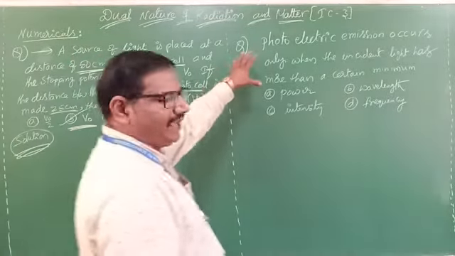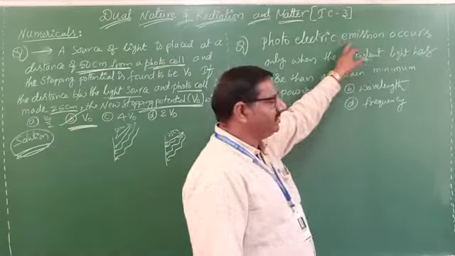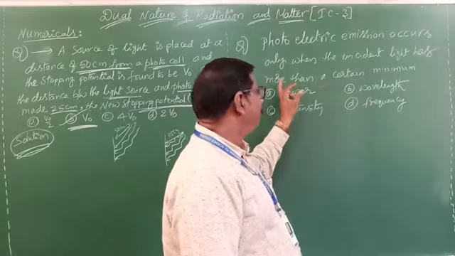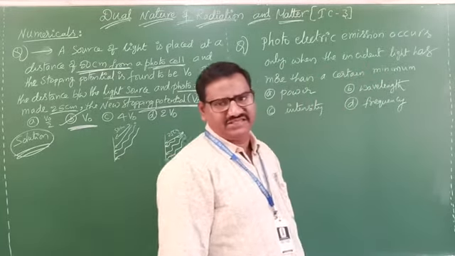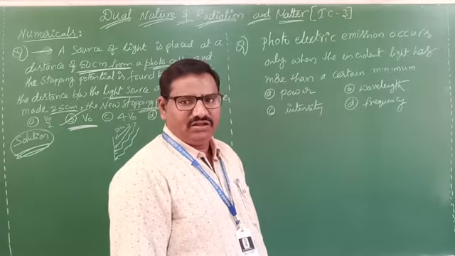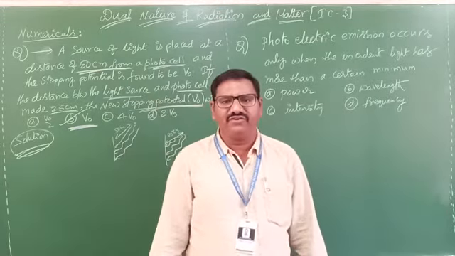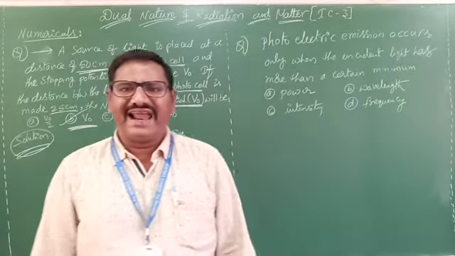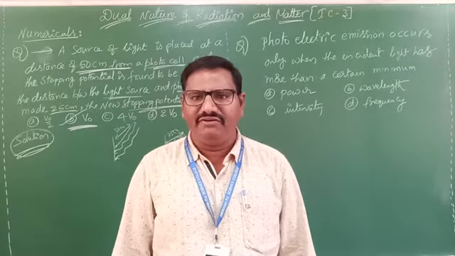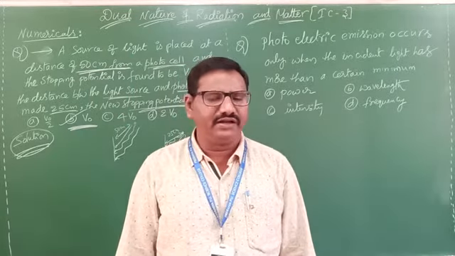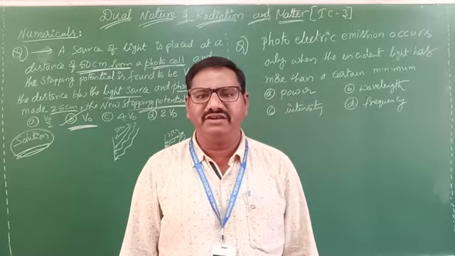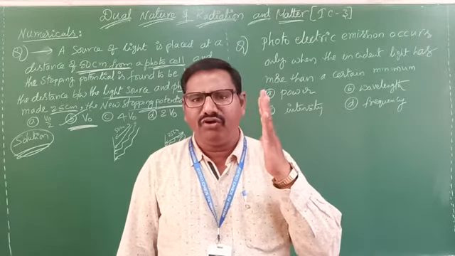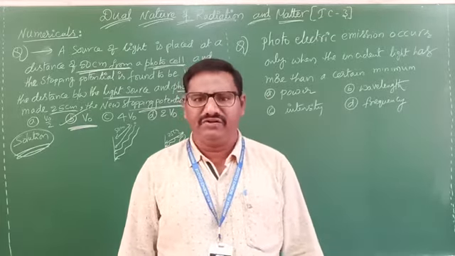One more numerical I gave: photoelectric emission occurs only when incident light has more than a certain minimum dash. In the laws of photoelectric effect, the first point we learned is that the light frequency must have a minimum value, and only for that minimum value will electron emission occur. Below the minimum value, no photoelectric effect takes place. We already learned about it.